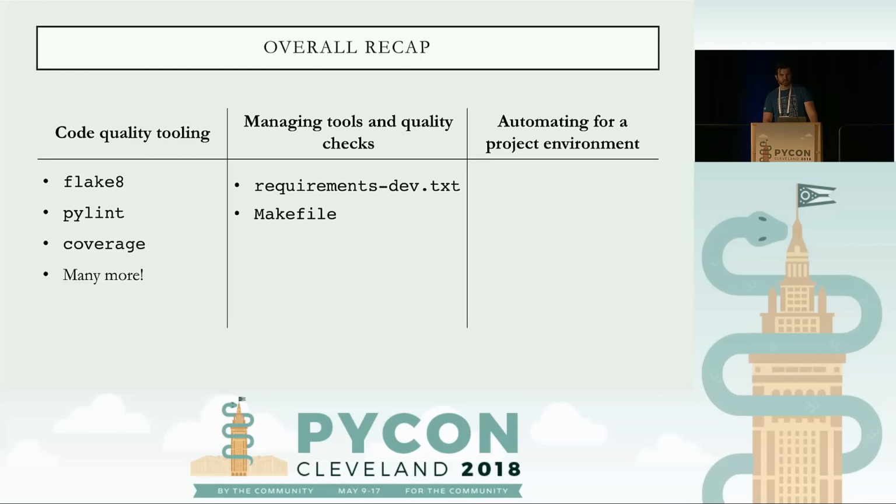And finally, once you have the local environment set up, you need to automate it to make sure everyone else is following the rules and checks. And to do so, you can use CI systems to run these checks. You can use coverage services to make sure your coverage is upkept, and also make sure you're following the best practices once this is all set up.